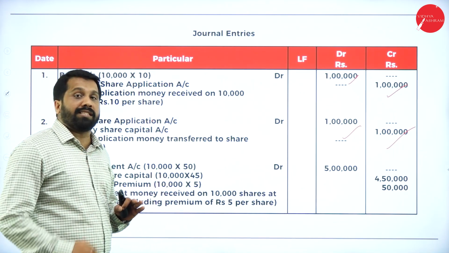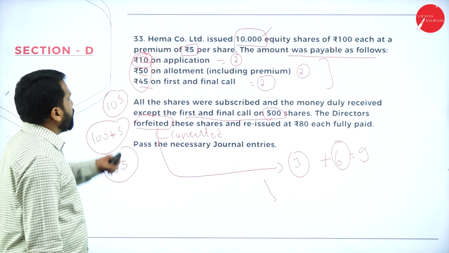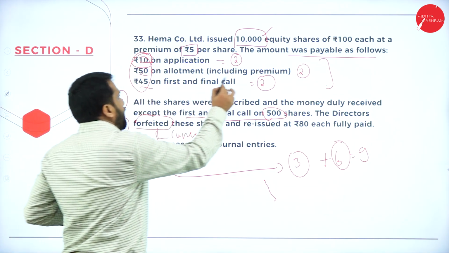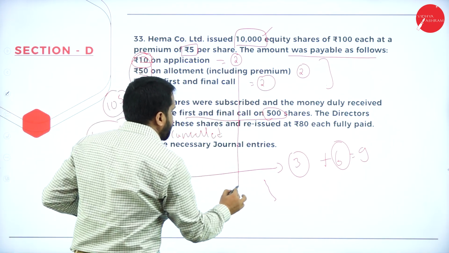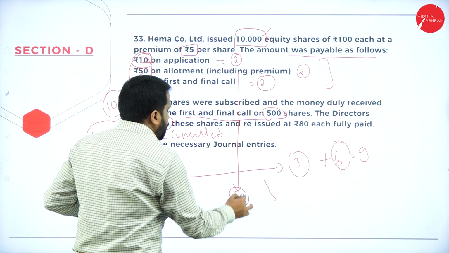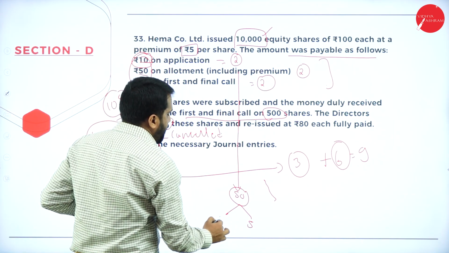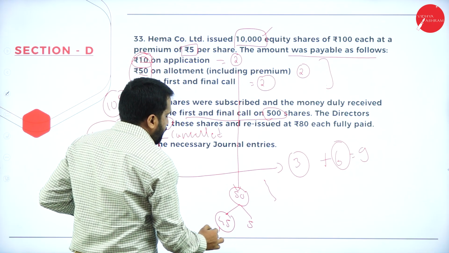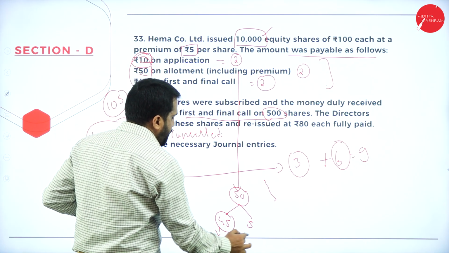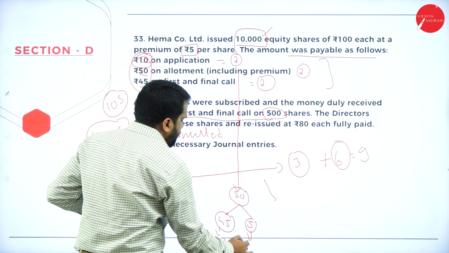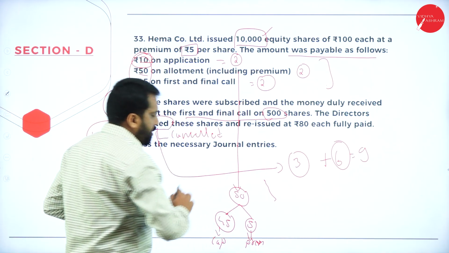Easiest one. What is the allotment? I'll go back. Allotment is 50 including premium. What is the premium? 5 rupee. So 50 minus 5, 45. This must be called as capital. This must be called as premium. Total 50.